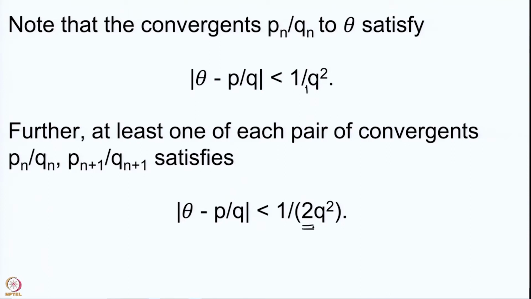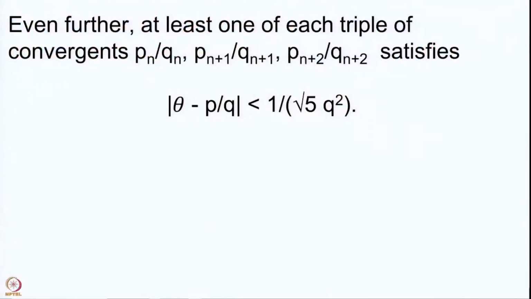Further, we actually saw that this is also not the final result. If you consider one of every three consecutive convergents, then you get an even better result, which is that the 2 can be further improved to root 5.